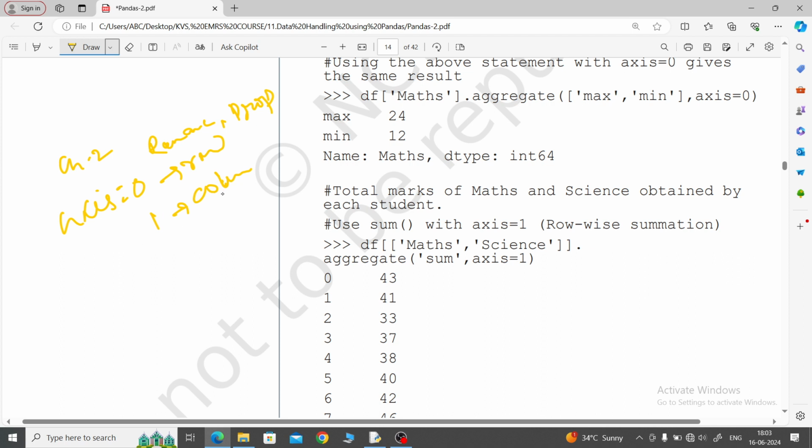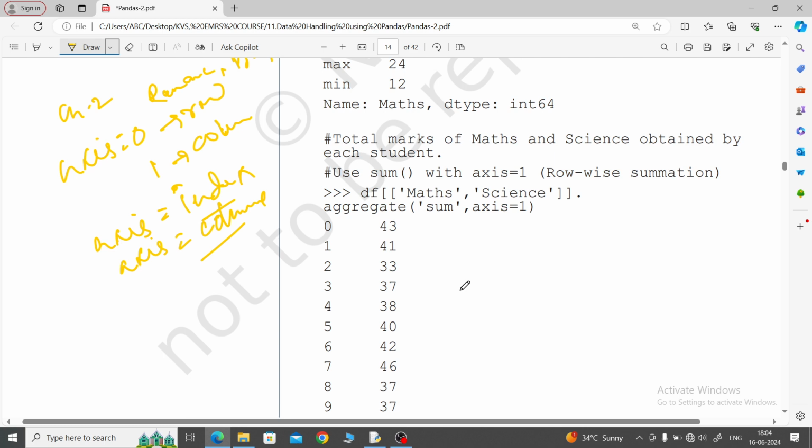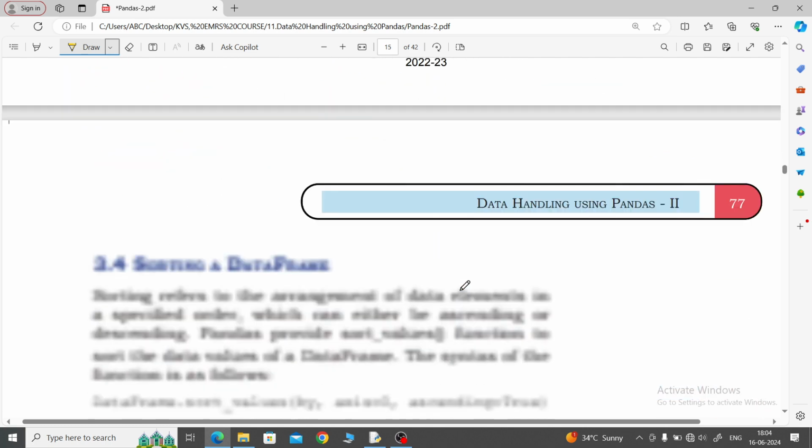If you want to access the data, axis equal to index and axis equal to columns for accessing the data. Remembered? So like this you can use it, aggregate function also.